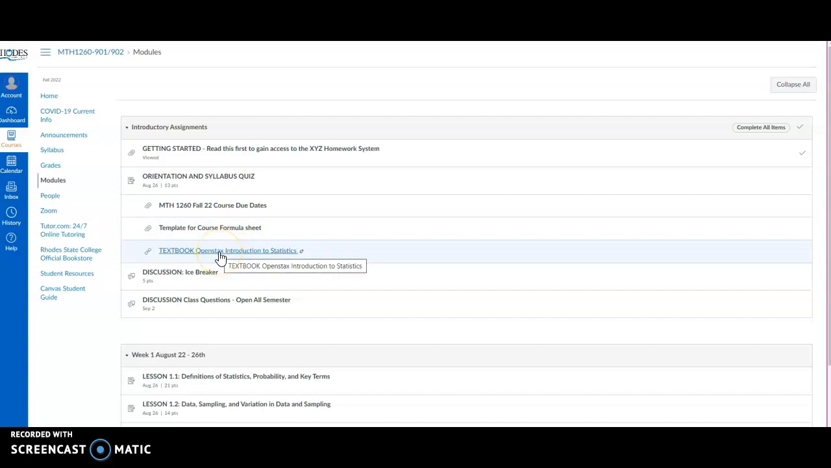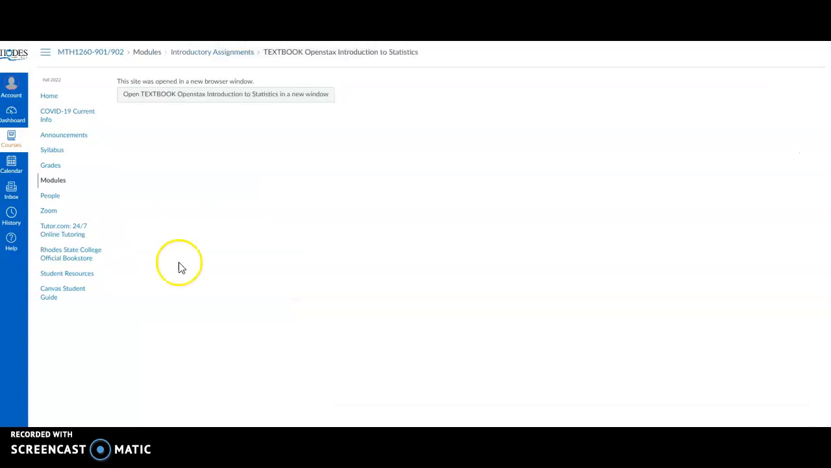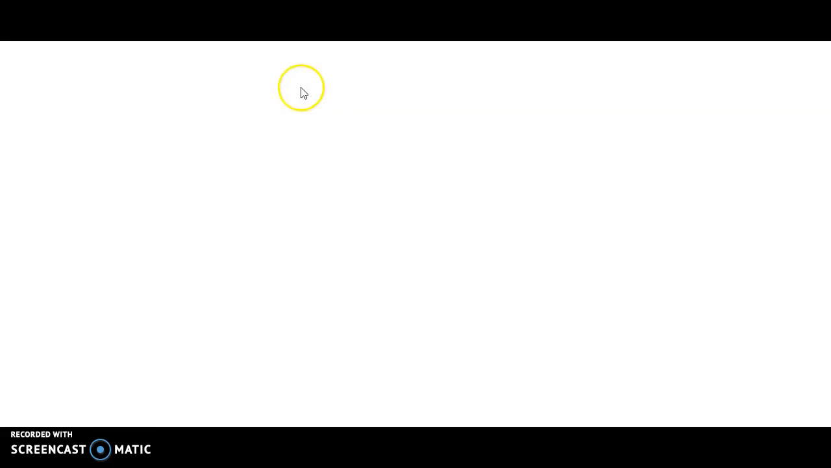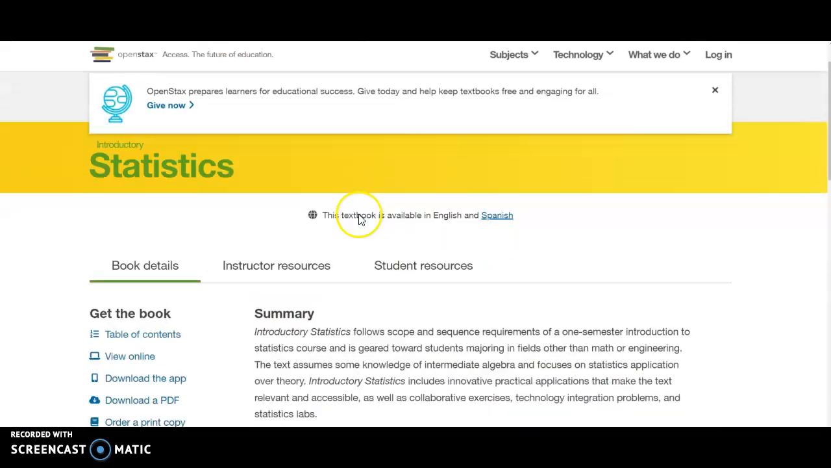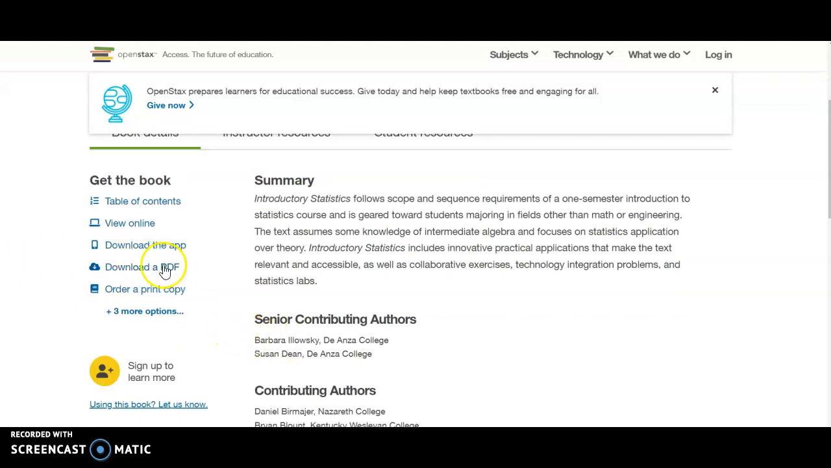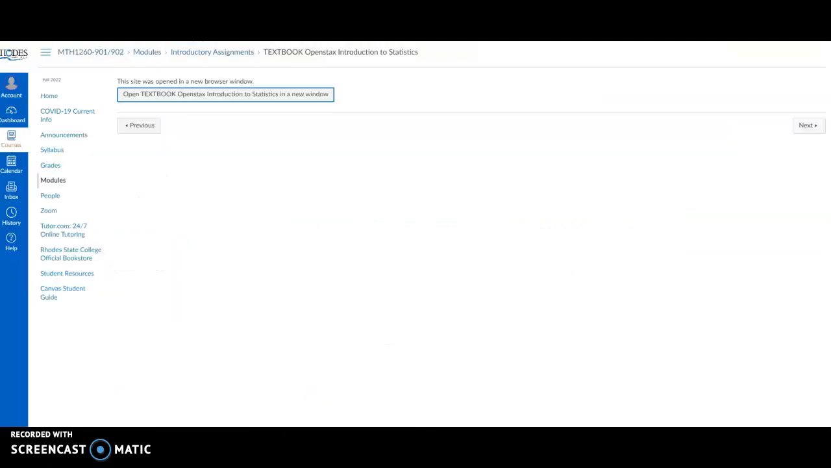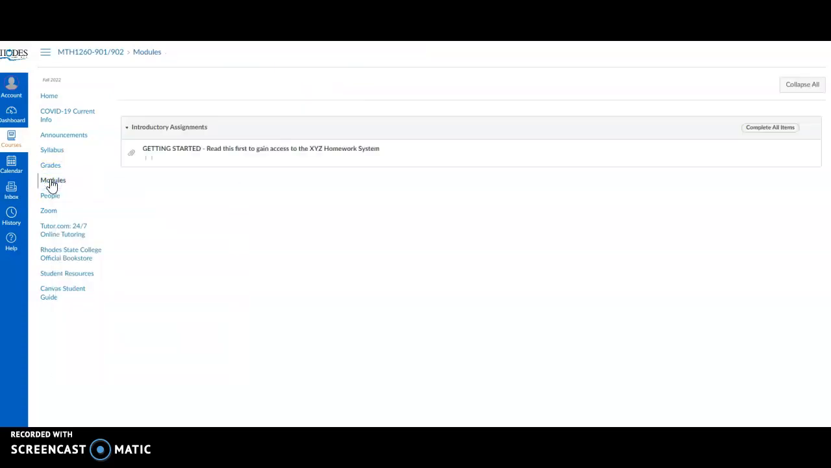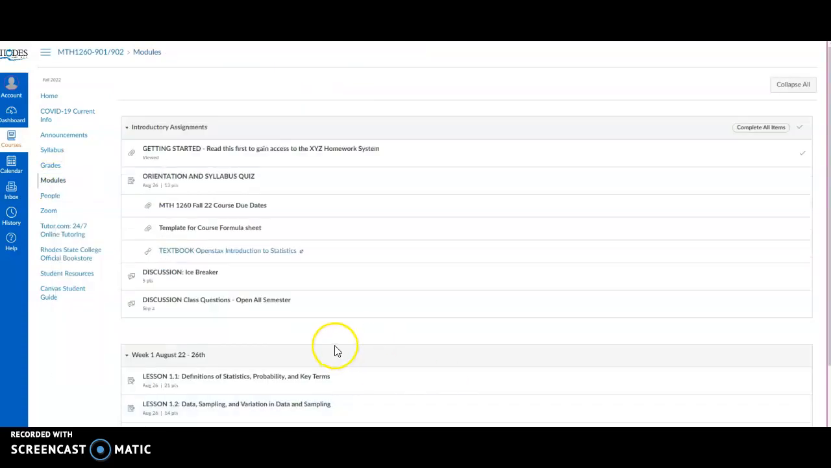Our textbook for the course is an OpenStax textbook, which means it's free online. If you're like me though, I prefer to have a hard copy of the book. So this shows you how to download a PDF, or you can order a hard copy. It's completely up to you, but you do need the textbook. The other main thing that you need for the course is a TI-83 or TI-84 graphing calculator. And that information can be accessed there.